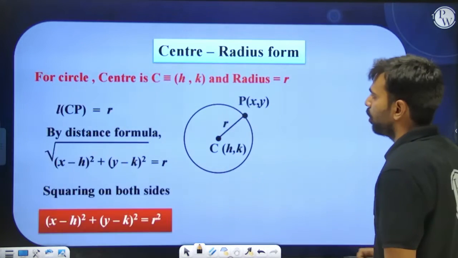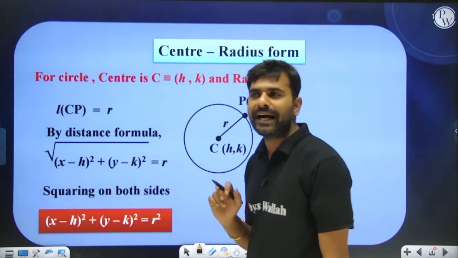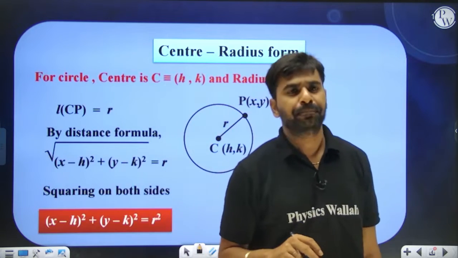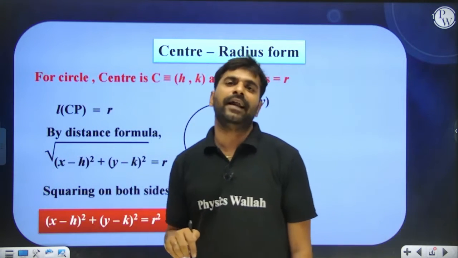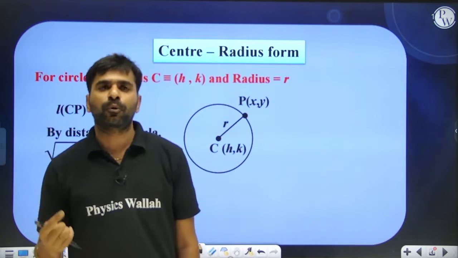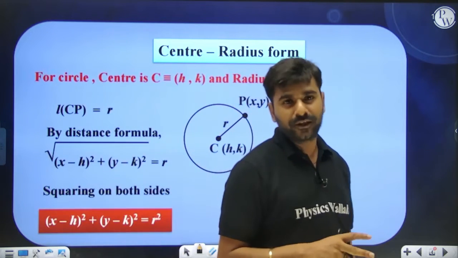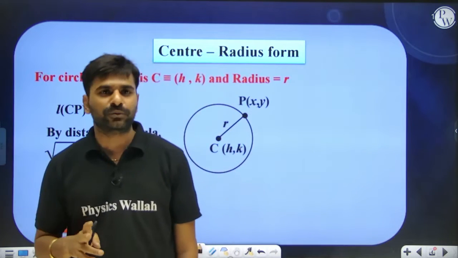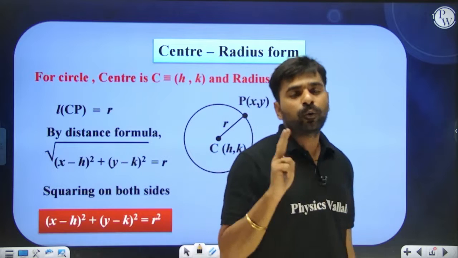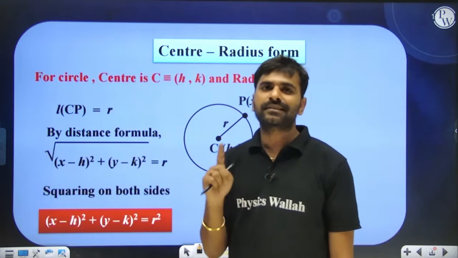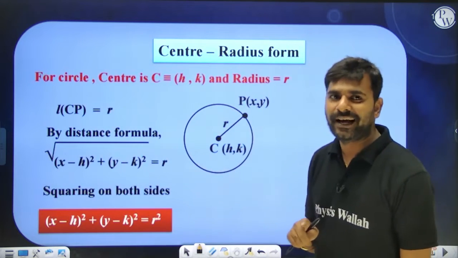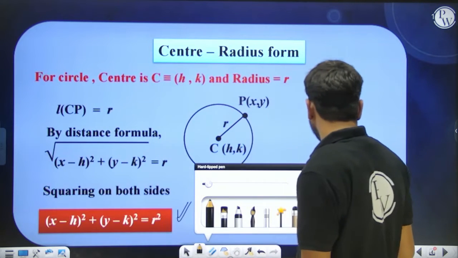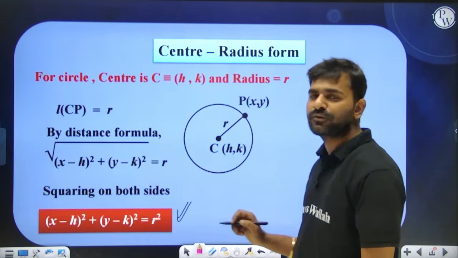Yes? All right. So in order to write down the equation of a circle, just like the equation of a straight line, we need two things. If you remember, to write down a straight line we need either 2 points, or 1 point and a slope, or 2 intercepts or something like that. Exactly on the same pattern, to write down the equation of a circle we require two things: one is the center and another one is the radius. This is nothing but known as the center radius form of a circle.